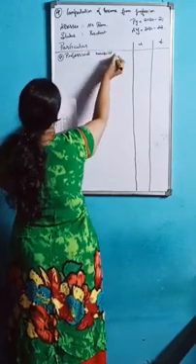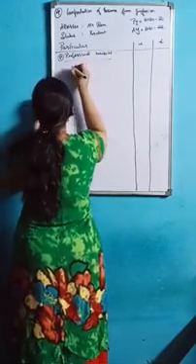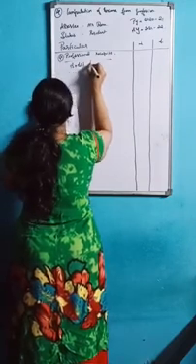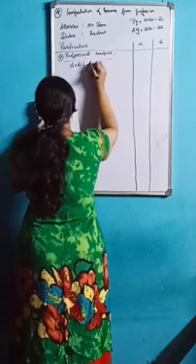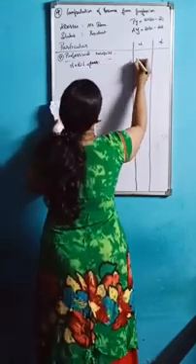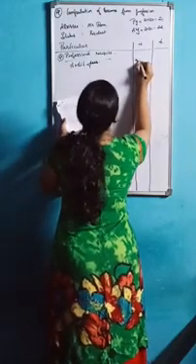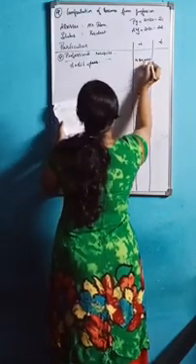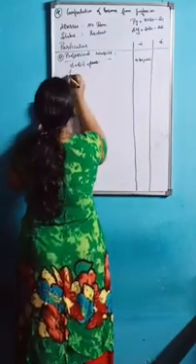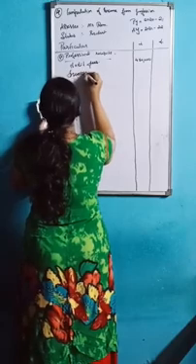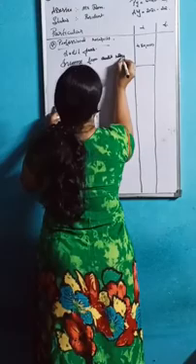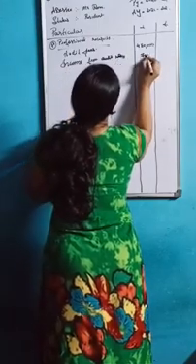In that professional receipt, the first one is audit fees. How much? 4,80,000. Next one is income from audit works, that is 70,000.